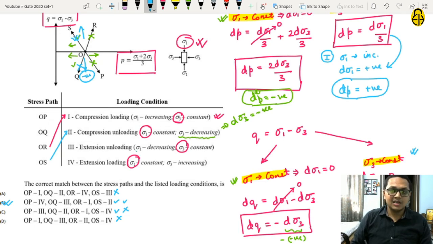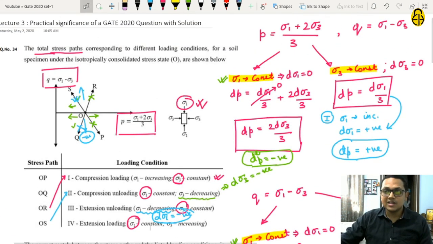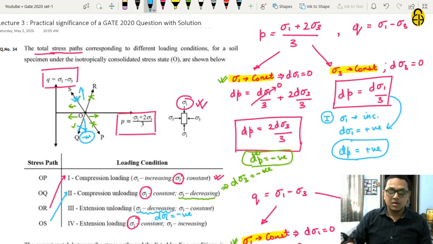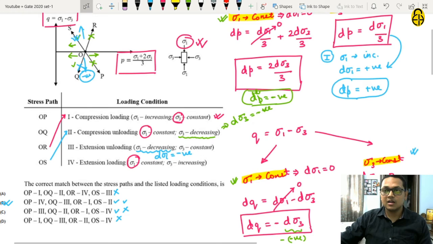Sigma 1 is decreasing, that means d sigma 1 is negative. Now sigma 3 is constant. I'll erase this part where loading condition 1 has been solved.